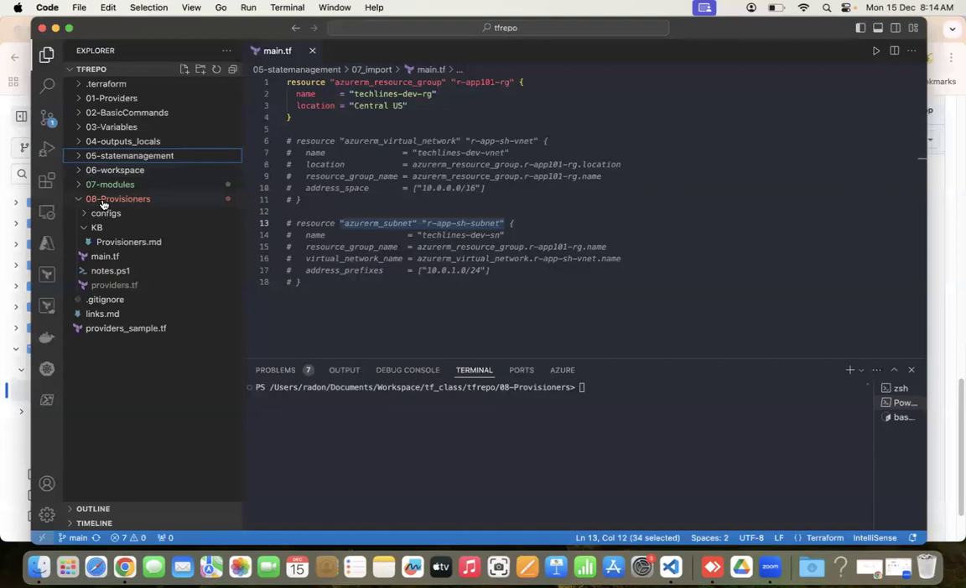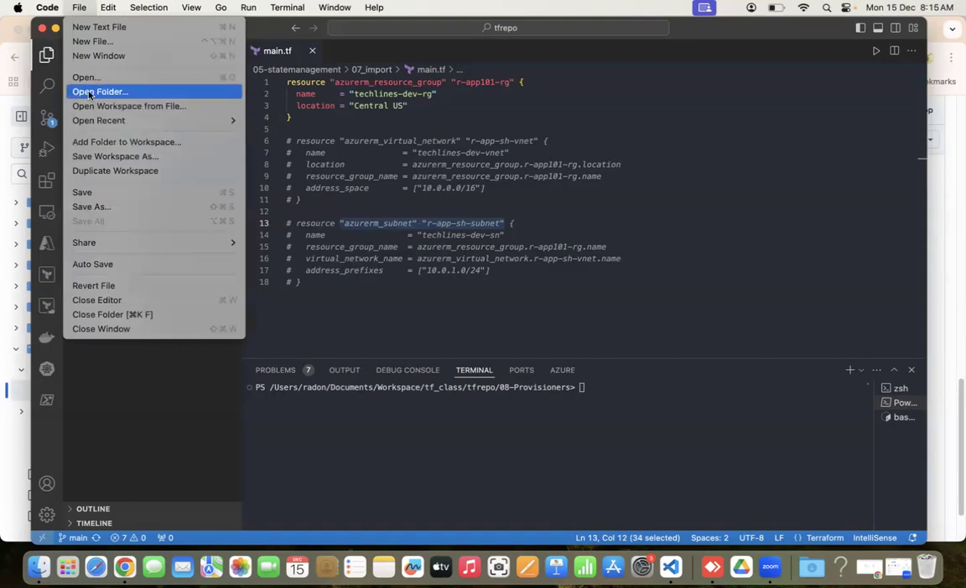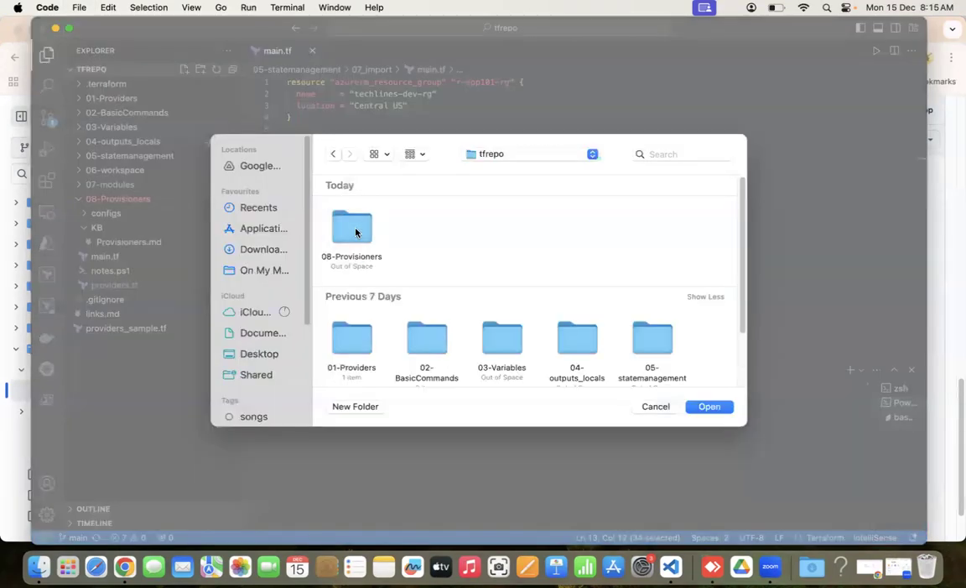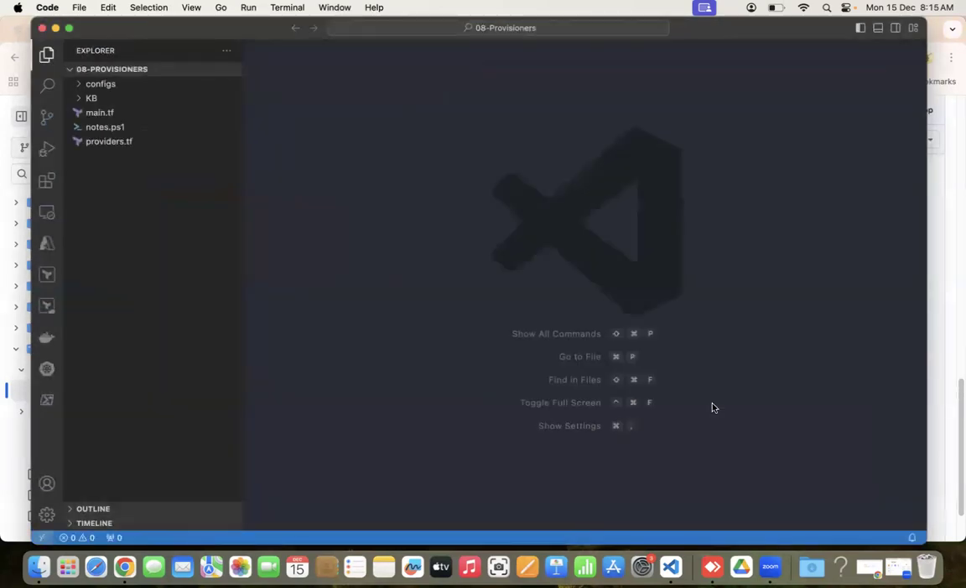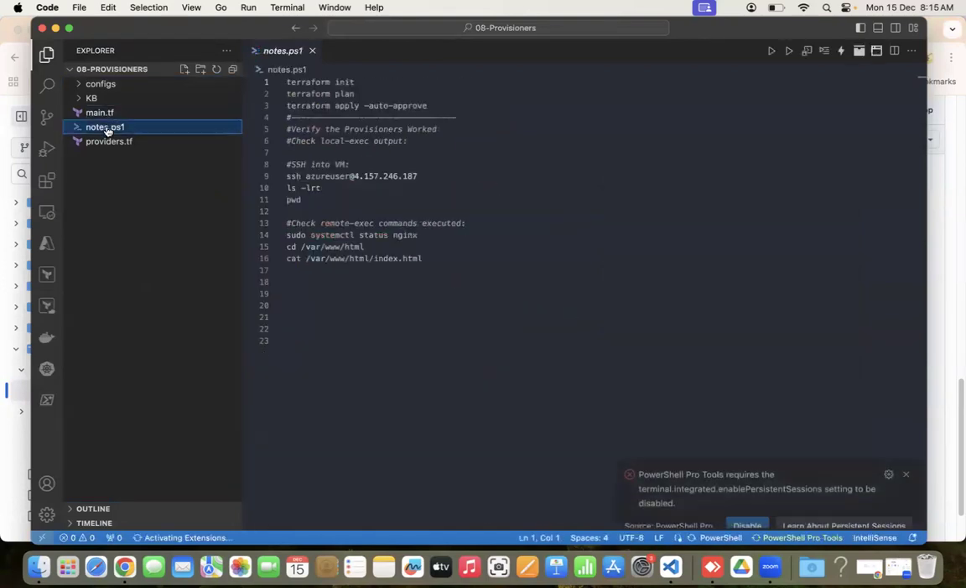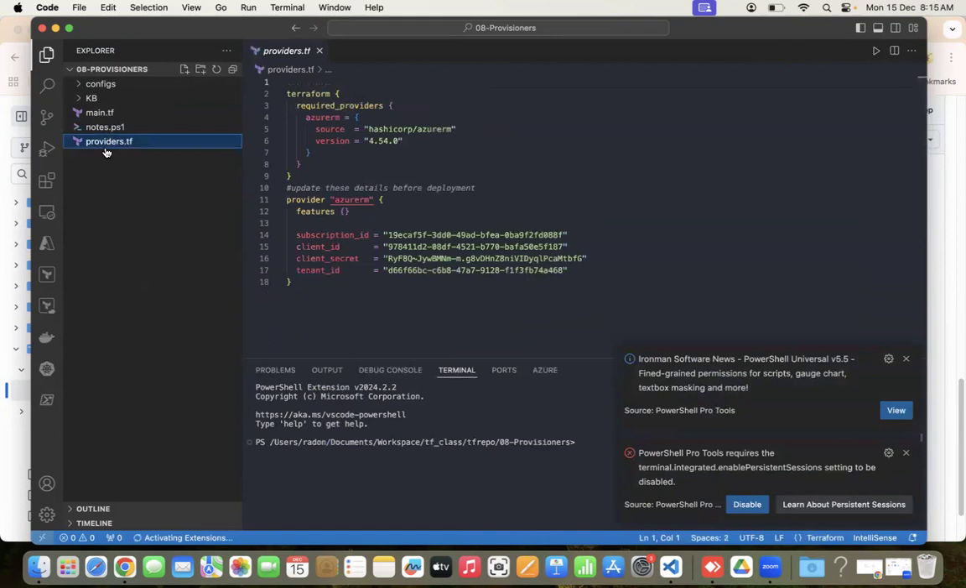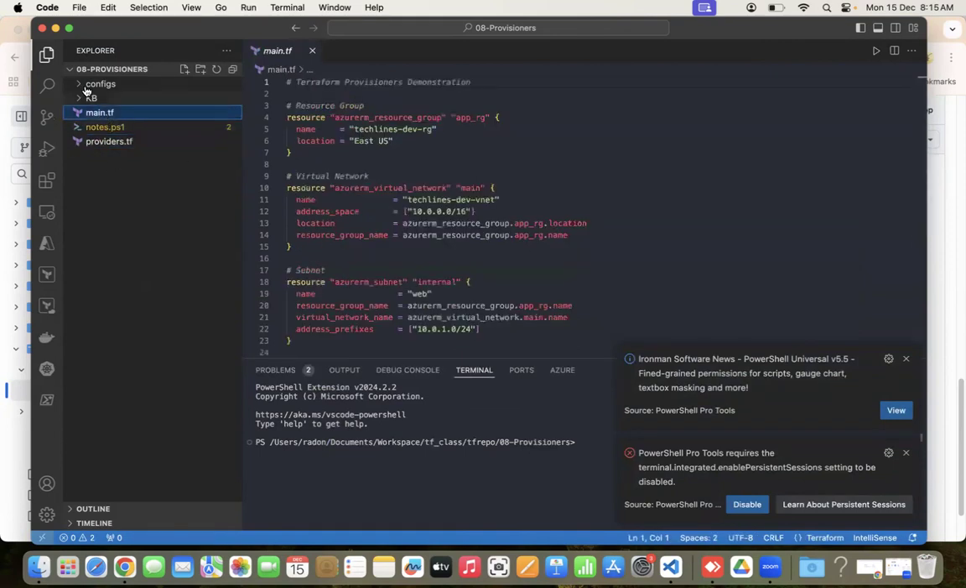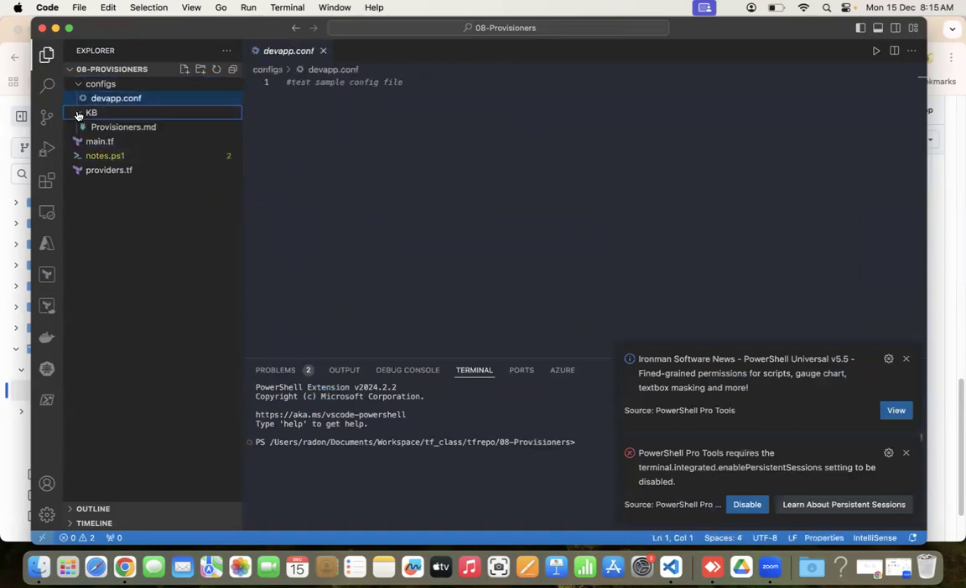Day 8. Okay, inside the provisioners, I'll just open the day 8 TF repo. Inside this, you are seeing two folders and three files. One is main.tf, notes.ps1, where I kept some commands, and providers.tf. Also two folders, configs, with devapp.config, a simple file, and this is just a knowledge base related to provisioners, which I just uploaded